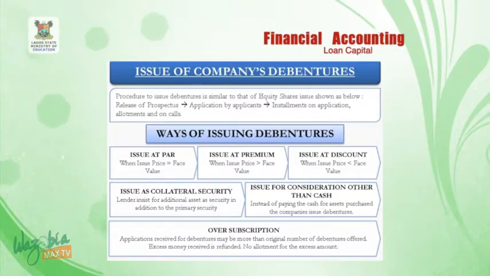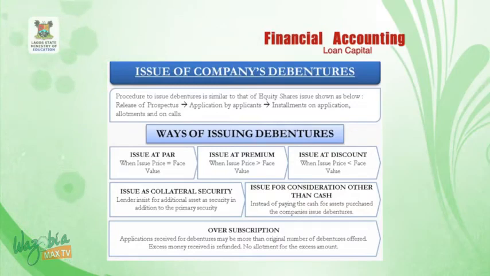Ways of issuing debentures: issue at par, issue at premium, and issue at discount. You will discover that when issue price is equal to face value, it is called issue at par, and when issue price is greater than face value, it is called issue at premium, and when issue price is less than face value, it is called issue at discount, and those are at the pricing level. Then the methods include the cash basis and also issue as collateral security and also issue for consideration other than cash. Let me explain further.